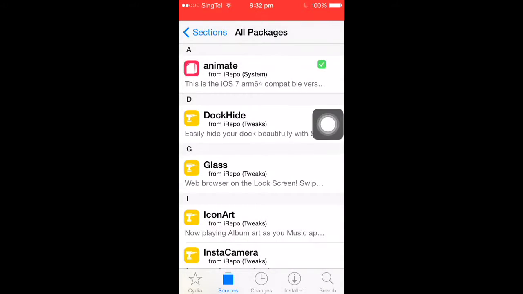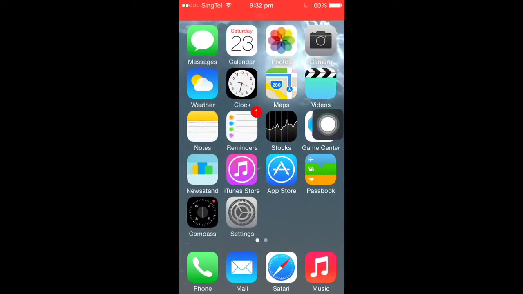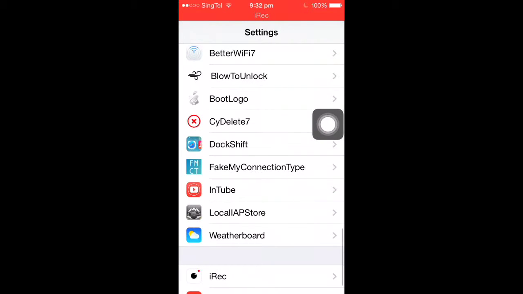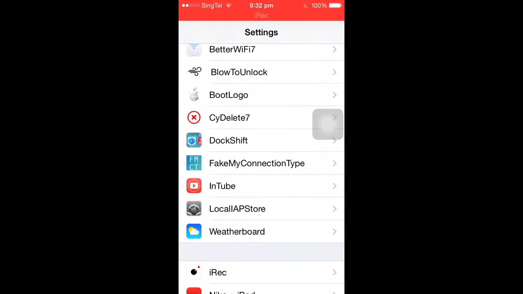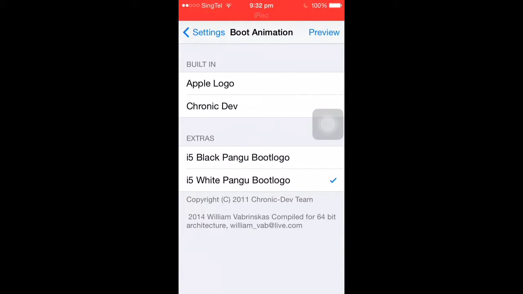Once you downloaded it, leave the app, and go to settings, and you'll see put logo here. Click it. There you go. Click. And since mine is an iPhone 5s, you can still see the preview.